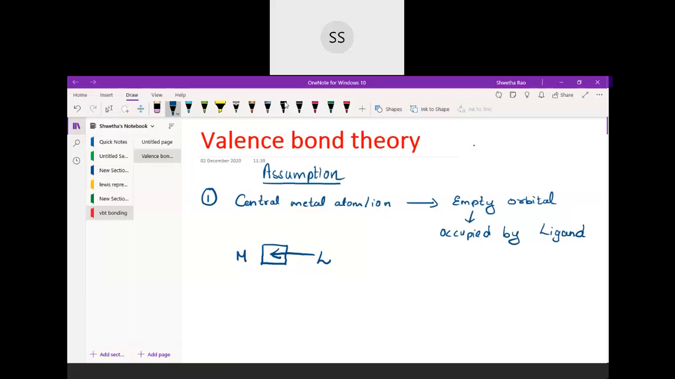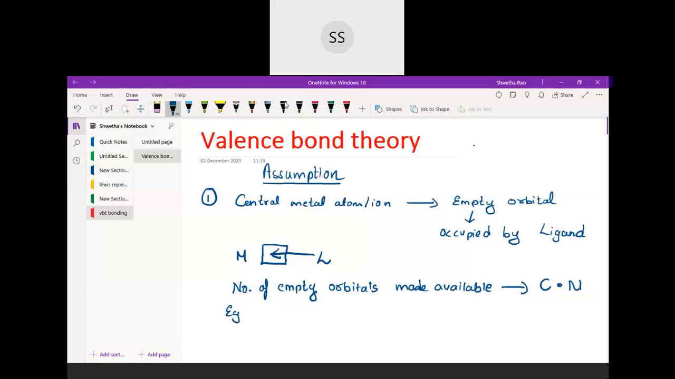Now, how many empty orbitals will be made available by the central metal atom? That depends on the coordination number, Cn, which means how many bonds you can see between the metal and the ligands. Based on that, we will make the empty orbitals available. So the number of empty orbitals made available depends on the coordination number.